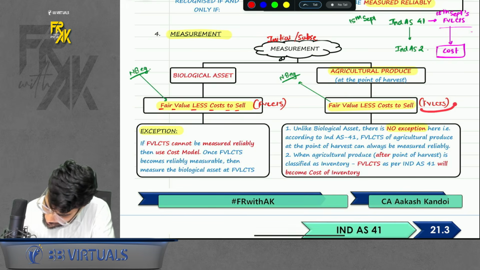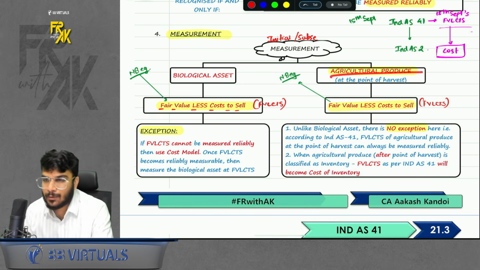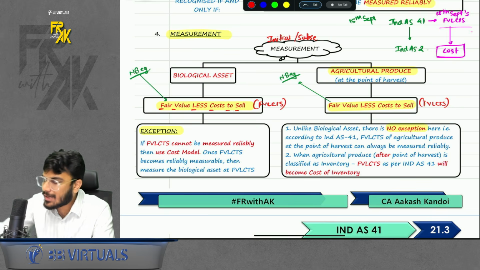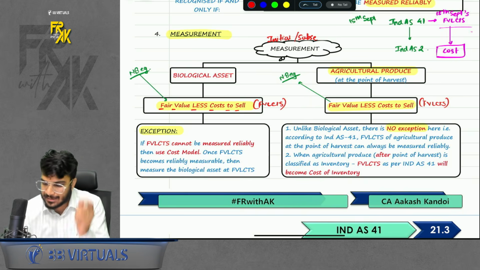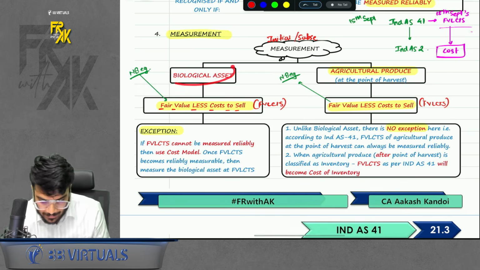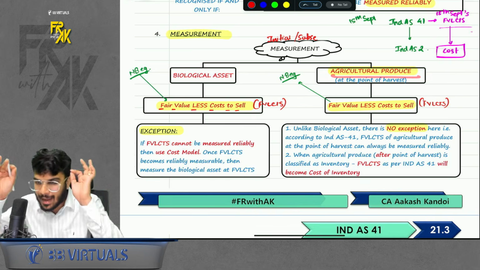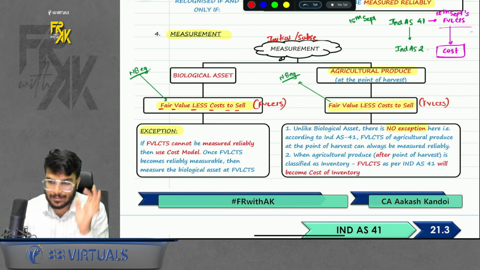Sir, what if FVLCTS is not available here? That cannot be the case. Standard says that for agriculture produce, you will surely have the FVLCTS. So you cannot say that for agriculture produce, FVLCTS will not be available. So there is no exception available here. Like we had an exception there, such exception is not available here. So by default for agriculture produce, you will have to calculate FVLCTS.